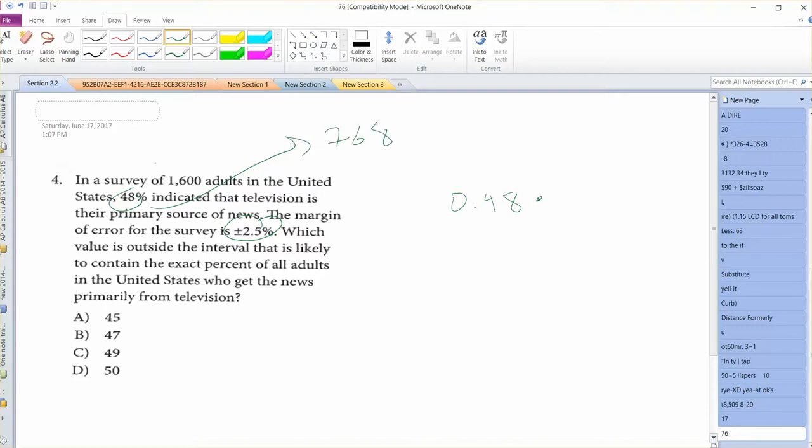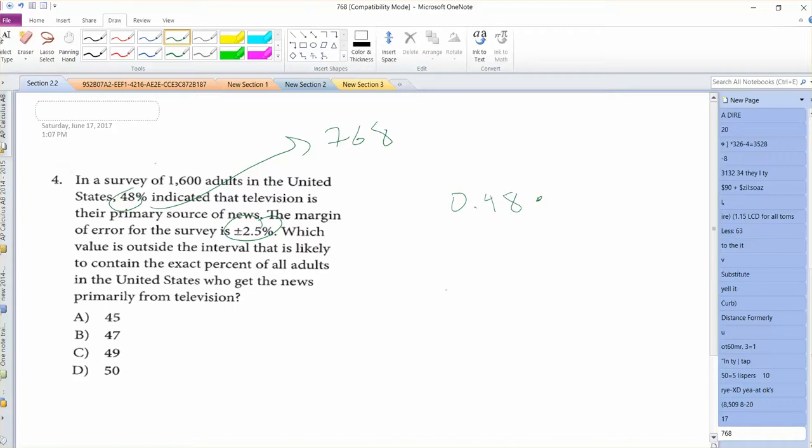And then the margin of error is 2.5%. Oh, I think they're looking at the percentages. Okay, I think I understand now. Oh, that's just so weird.